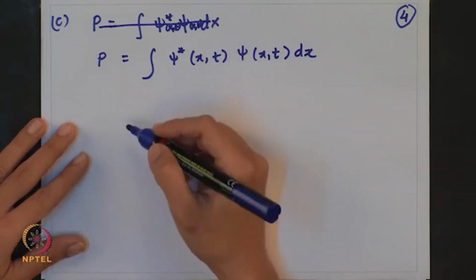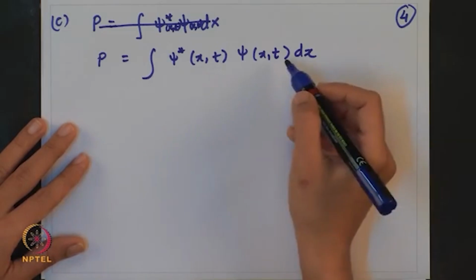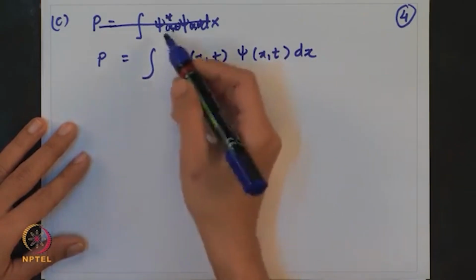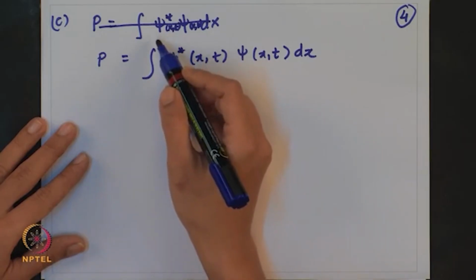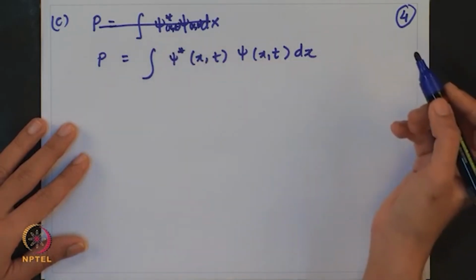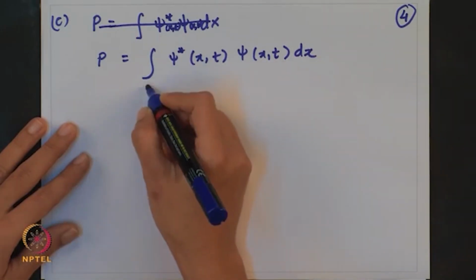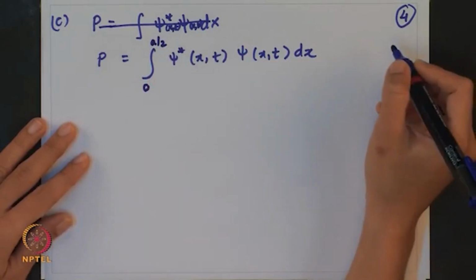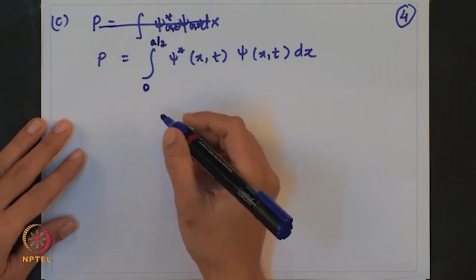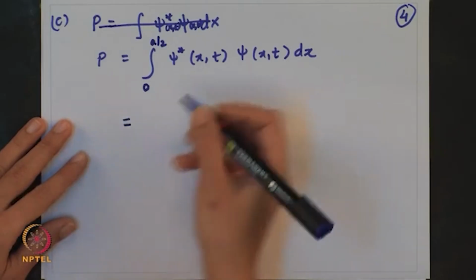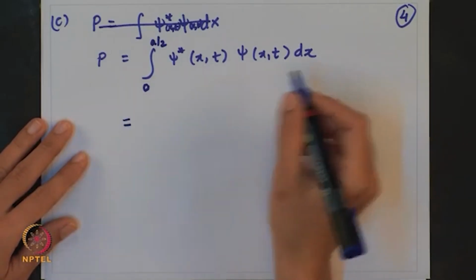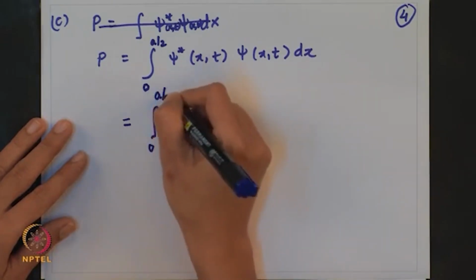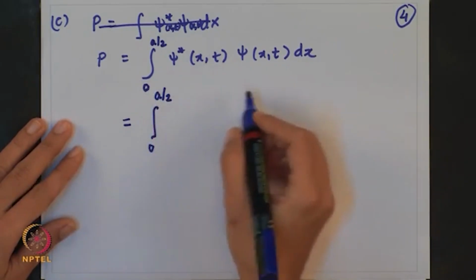Okay. And for the normalized wave function, the probability of finding the particle in a box from 0 to, say, a length a would be 1. But here we have to calculate the probability from 0 to a by 2. Okay. So, now what I do is again I substitute for psi star and psi in the expression, and I will skip one step.